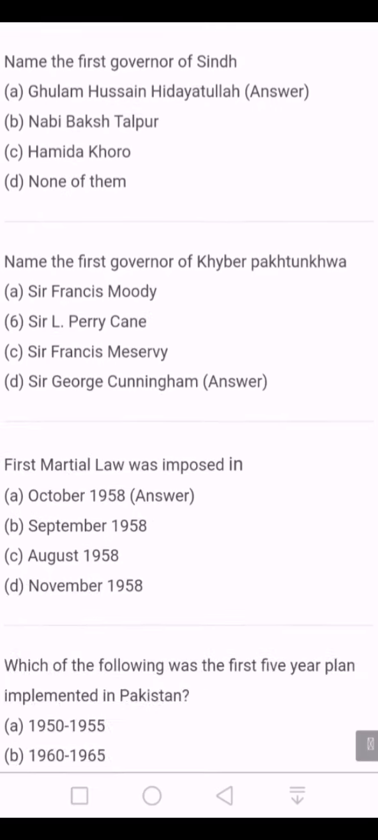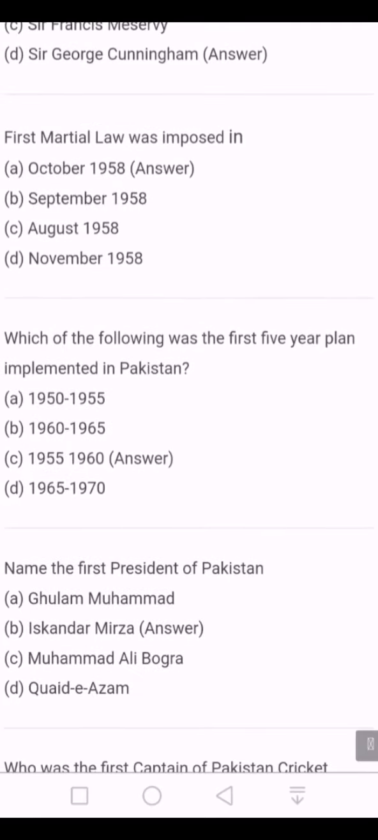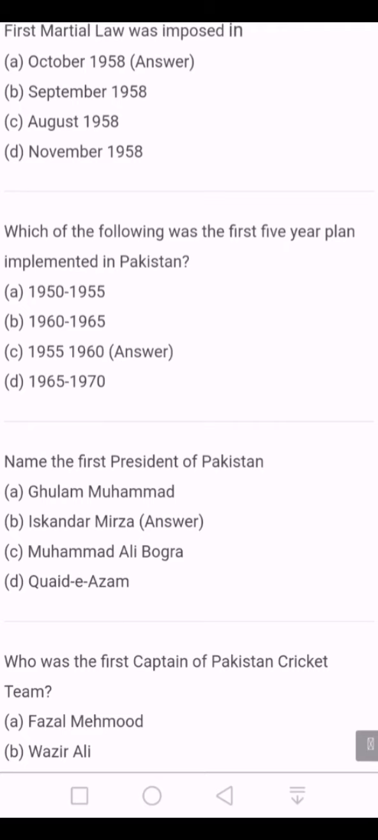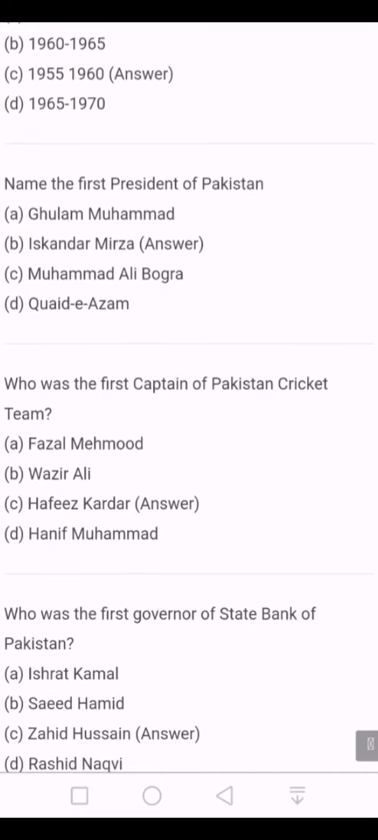Question number 16 is, the first martial law was imposed in, and the correct answer is October 1958. Question number 17 is, which of the following was the first 5 years plan implemented in Pakistan, and the correct answer is 1955 to 1960. Question number 18 is, name the first president of Pakistan, and the correct answer is Sikandar Mirza. Question number 19 is, who was the first captain of Pakistan cricket team, and the correct answer is Hafiz Kardar.